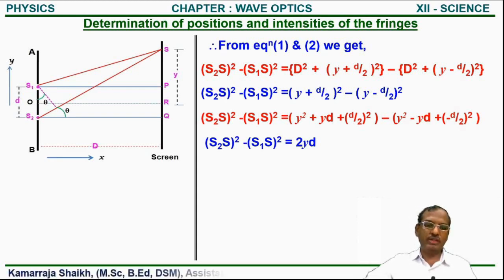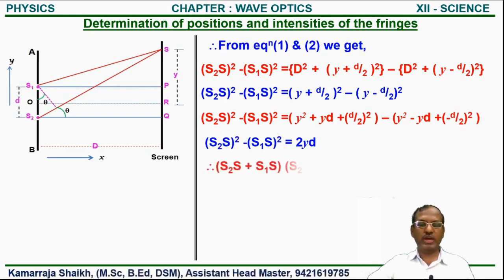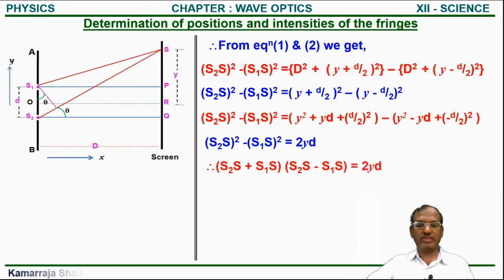Now we see the left side of that equation: this bracket we call a and this bracket we call b. So we get a square minus b square. We use the expansion of a square minus b square as (a plus b) into (a minus b). So we get (S2S plus S1S) into (S2S minus S1S).